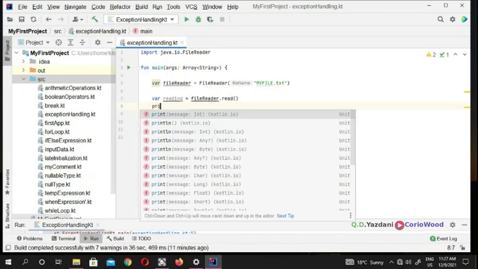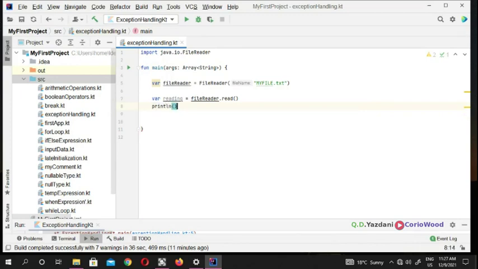What we're going to do is println, and we're going to put the reading inside because we want to show that on the screen. When we run it, we're not going to get anything, and I'm going to show you what's going to happen to your application if you don't put in your exception handling.